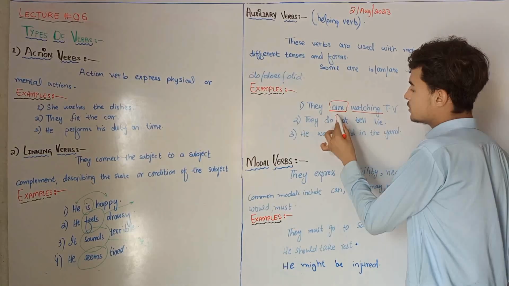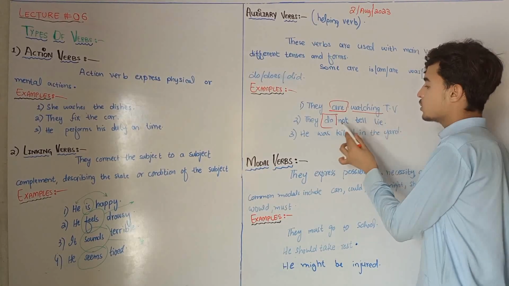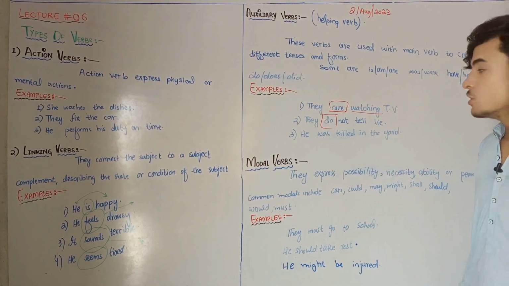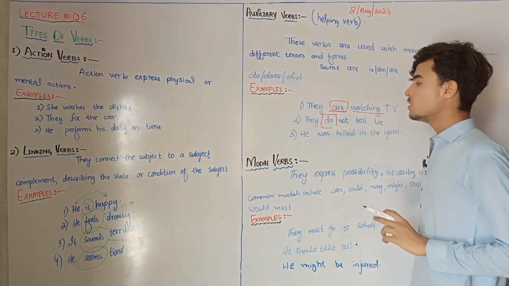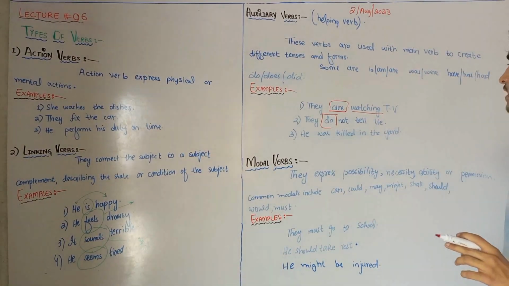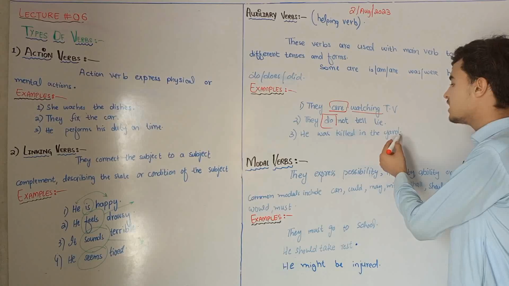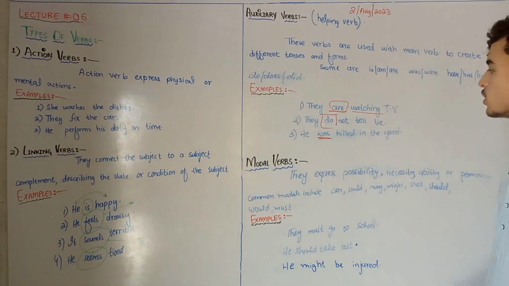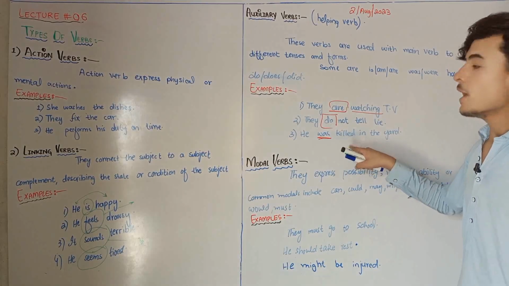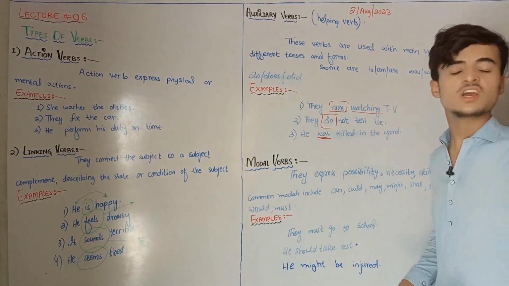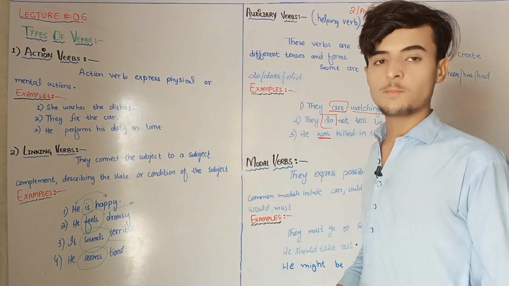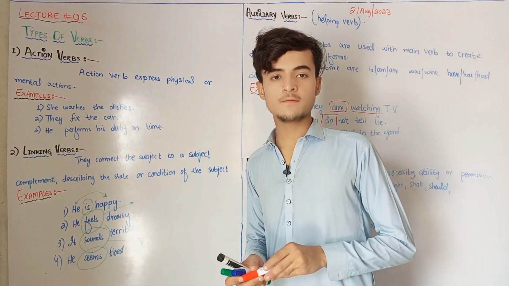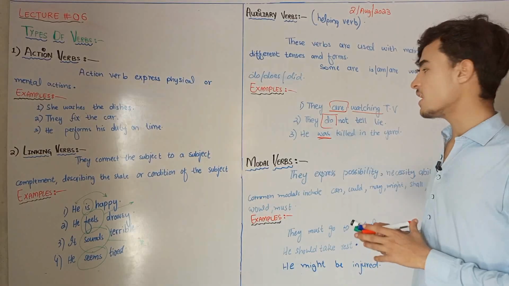For example, they do not tell lies. So here tell is a verb and do is also a verb. So here, which type of verb is do? It is an auxiliary verb. Here, he was killed in the yard. So which type of verb is was? It is an auxiliary verb because it helps the main verb. And it is a passive voice sentence. Inshallah, we are also going to study the passive voice, what the passive voice is and what the uses of the passive voice are. Inshallah, we will be studying it in the next video.